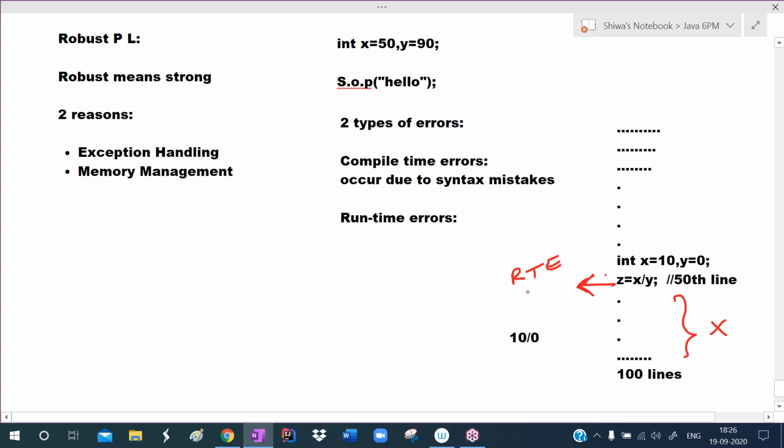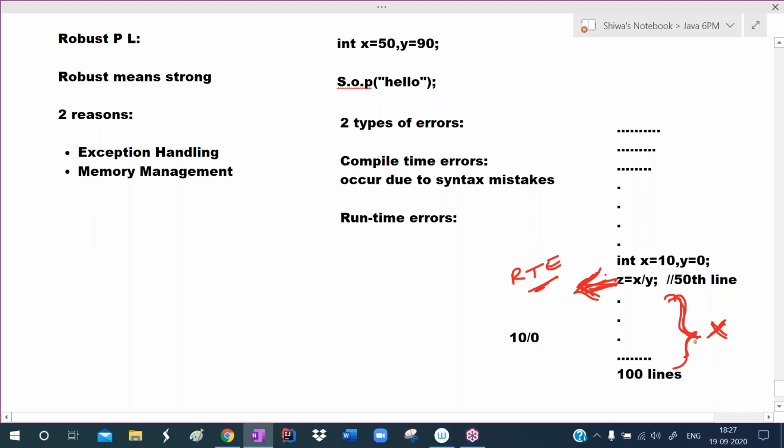That is the problem here. So user may feel inconvenient because our application is terminating when the runtime error is occurring. So that's why we have to handle such types of runtime errors. So here two problems are there with runtime errors.